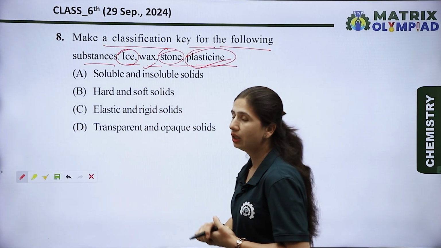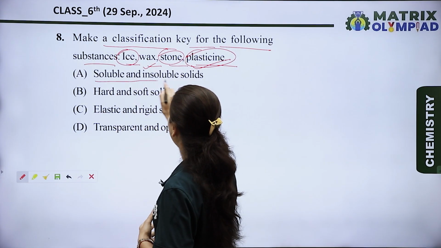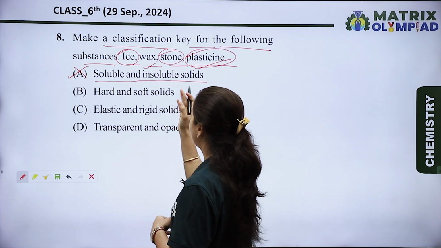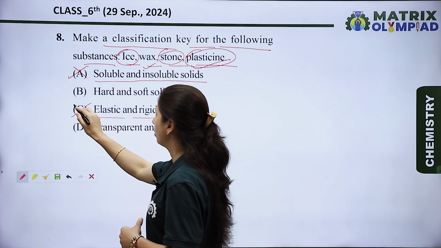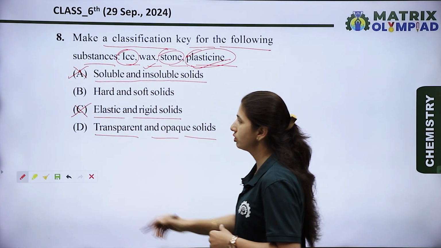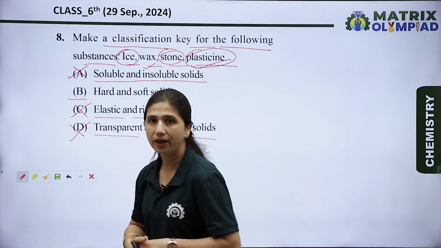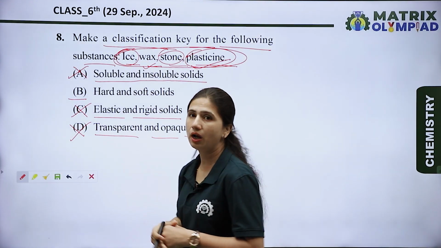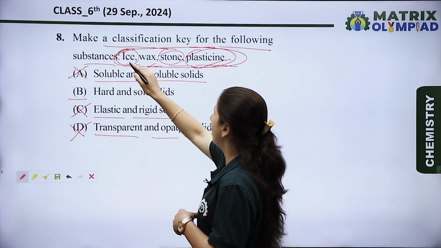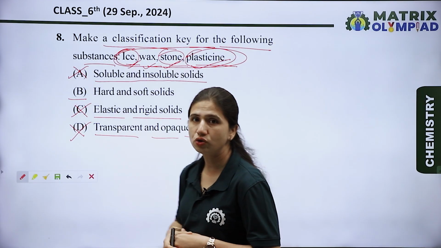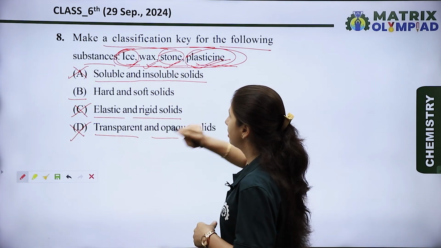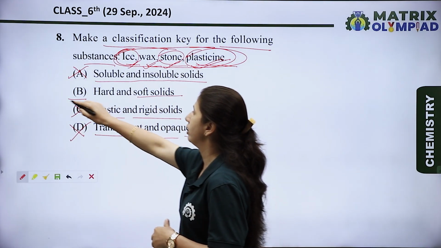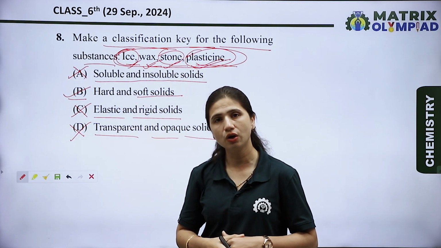Now let's see the options. The options are soluble and insoluble solids. No, it is not classified on the basis of solubility. Elastic and rigid solids. No. Transparent and opaque solids. No. So option B is the right option, because these solids are classified on the basis of their appearance, meaning hard and soft. Ice and stone are hard solids, and wax and plasticine, which is similar to clay, are classified as soft solids. So option B is the right option for this question.